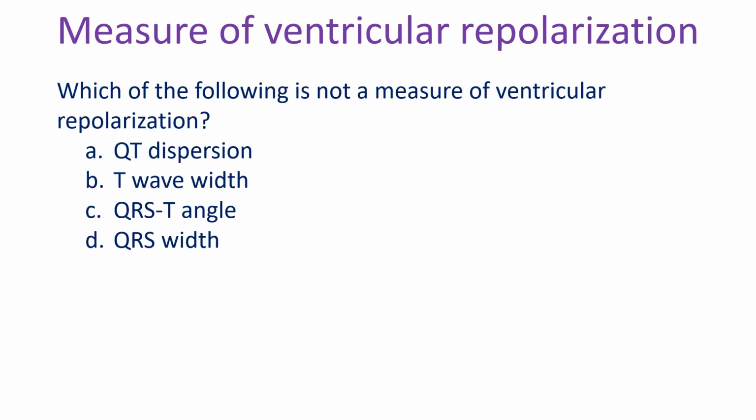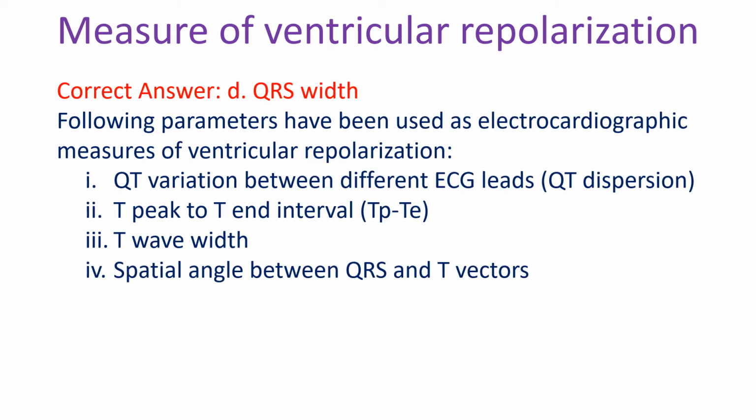Which of the following is not a measure of ventricular repolarization? A. QT dispersion, B. T wave width, C. QRST angle, D. QRS width. Correct answer D. QRS width. The following parameters have been used as electrocardiographic measures of ventricular repolarization: 1. QT variation between different ECG leads, QT dispersion. 2. T peak to T end interval, TPTE. 3. T wave width. 4. Spatial angle between QRS and T vectors.